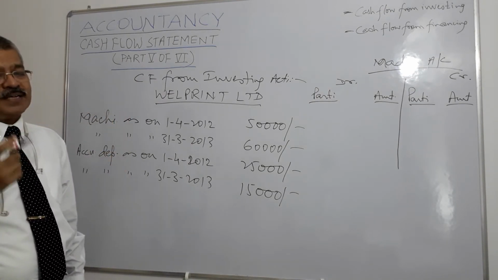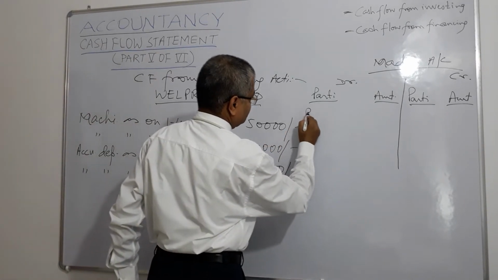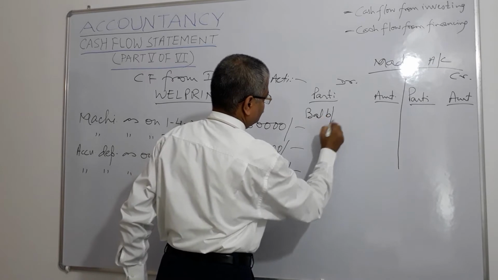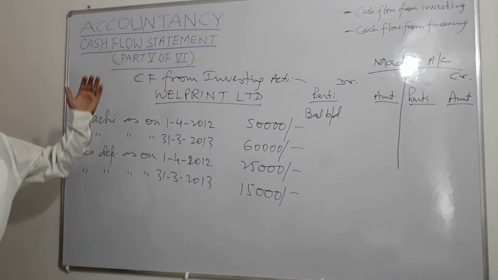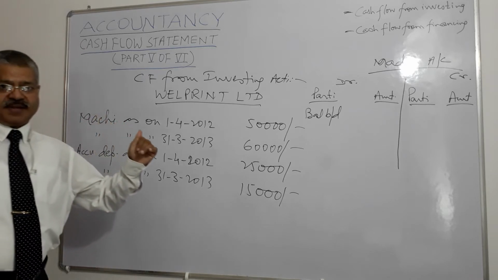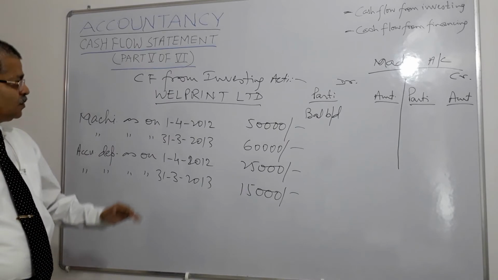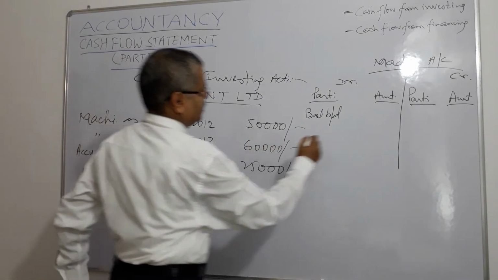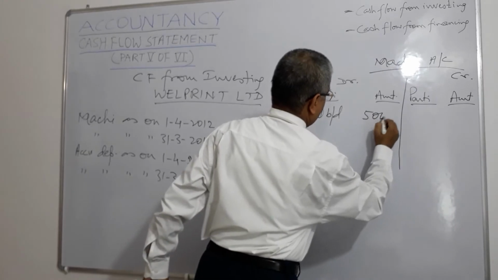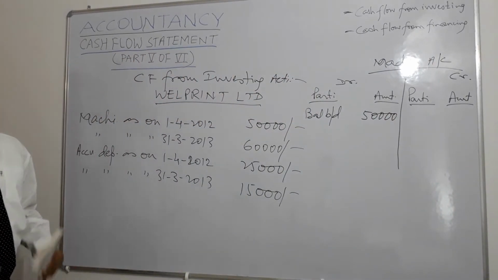So what is the balance which has been brought forward? On the debit side, in the machinery account, what is the balance that has been brought down? From here you can get it. It is a starting balance, 50,000, right?